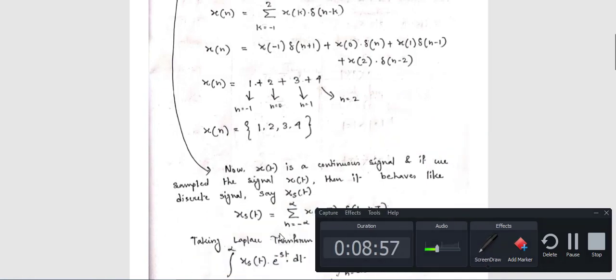Okay. Now this x_s(t) is a sampled version of x(t), so x_s(t) is again a discrete time signal. Again we know any discrete time signal can be represented with the help of shifted impulse. So you can write x_s(t) equal to summation n equal to minus infinity to plus infinity x(nT) delta(t minus nT). That means this is also the expression of a discrete time signal.